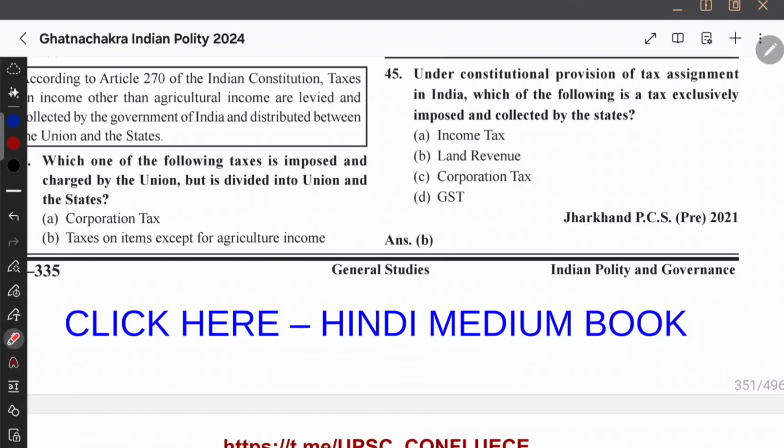Under constitutional provision for tax assignment in India, which of the following is a tax exclusively imposed and collected by the states? So the states themselves will impose it, which tax is that? See, it should be in the state list. This is in the divisible pool. These two are in the divisible pool. The GST is also in the divisible pool, but this land revenue is a state subject. So therefore, state can exclusively impose and collect tax.